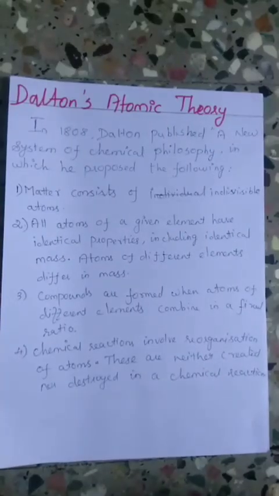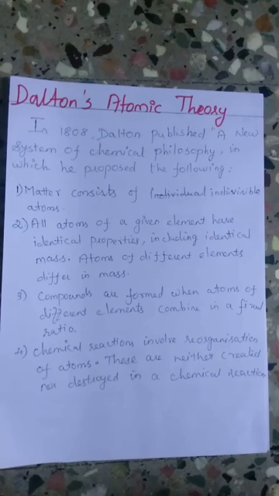In 1808, Dalton published A New System of Chemical Philosophy in which he proposed the following. The first one is that matter consists of indivisible atoms. The second one is that all the atoms of a given element have identical properties, including identical mass.